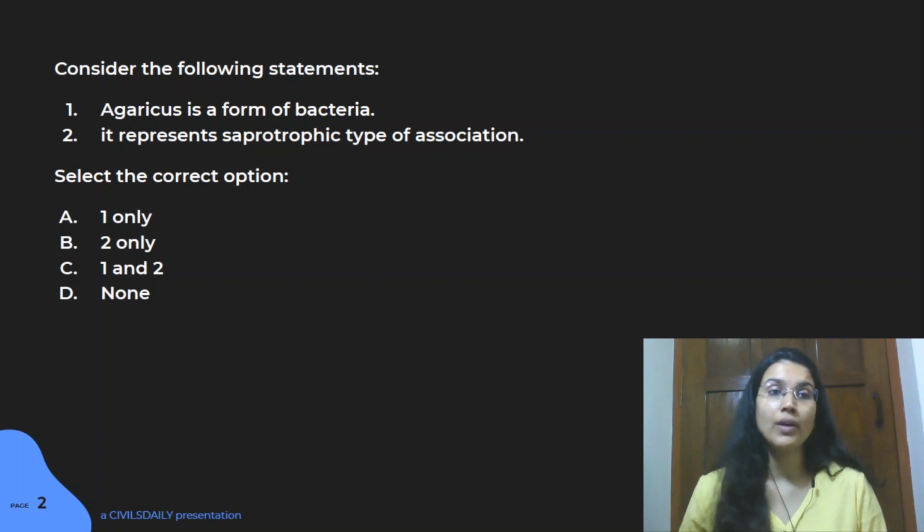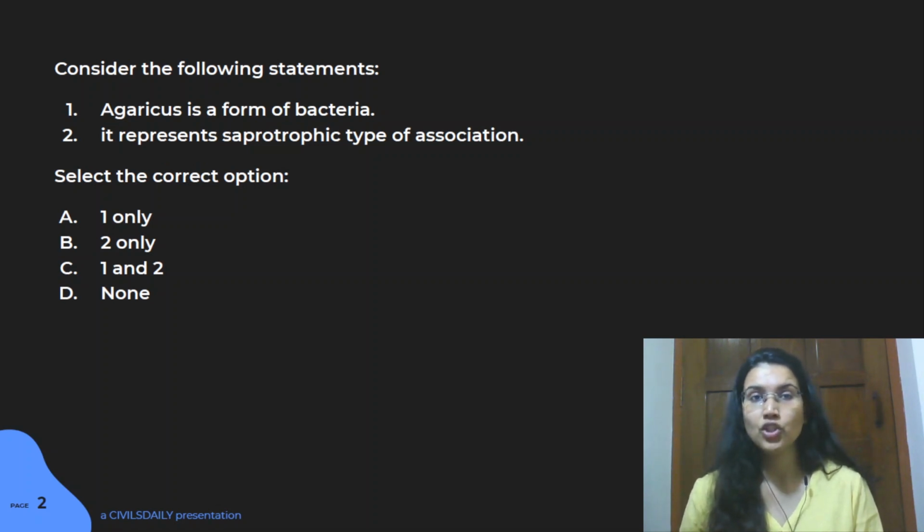Now the answer to this question is actually B. So statement 1 is wrong, statement 2 is right. Agaricus is not a form of bacteria, it is a form of fungi. In fact this particular Agaricus is a genus of your mushrooms, right, which can be both edible or poisonous. And world over it has 300 members under it, right? So your common button mushrooms or your field mushrooms and other mushrooms all are present under this group, right? So again, Agaricus is not bacteria, it is a form of fungi,